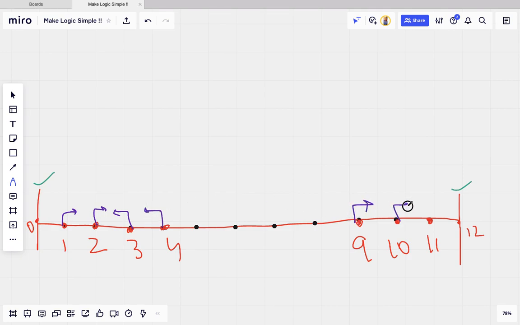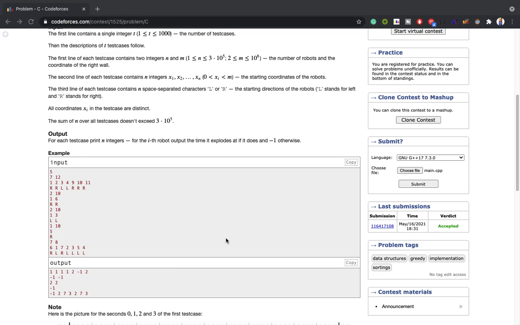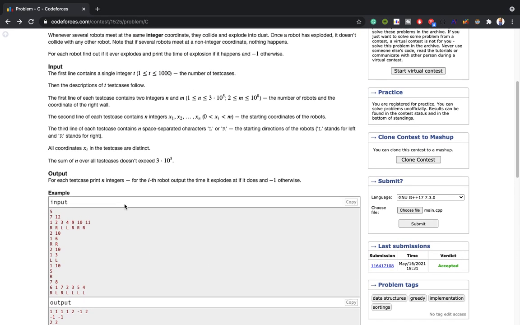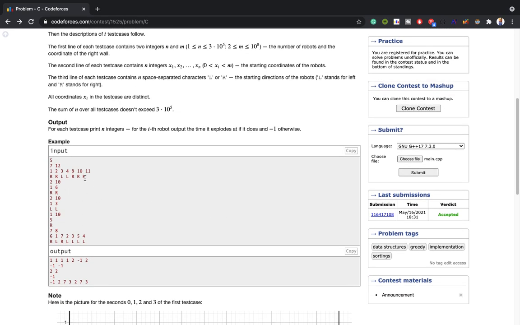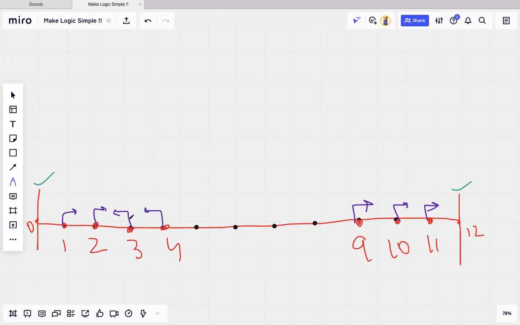Okay, so what we have to do now is calculate how much time they survive. Here we can see that at time equal to 1, each robot will move one unit to its new location. The 9 moves to 10, and the 10 moves to 11.